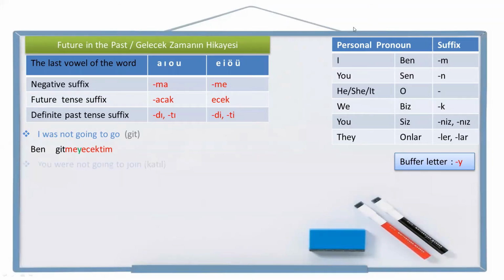Let's make another example. You were not going to join. Join is katıl in Turkish. Let's write the personal pronoun you first. Sen. Join, katıl.